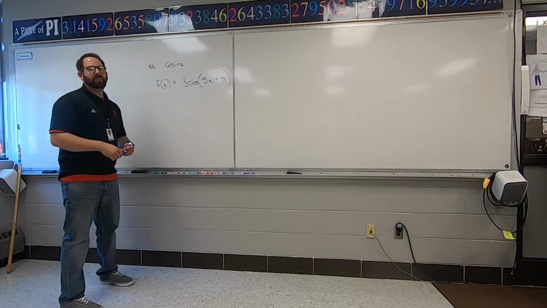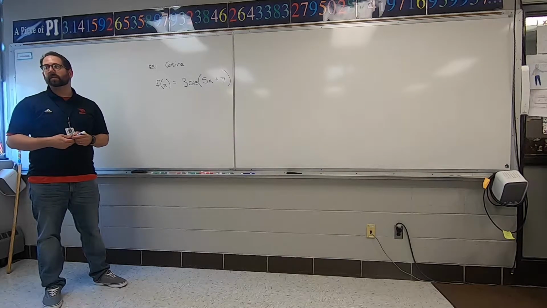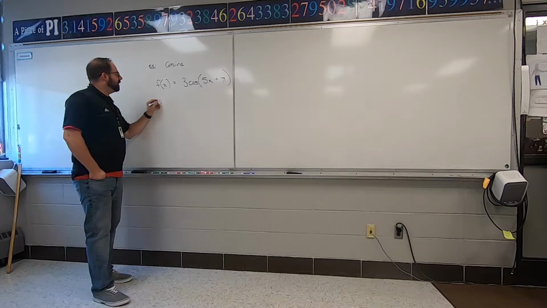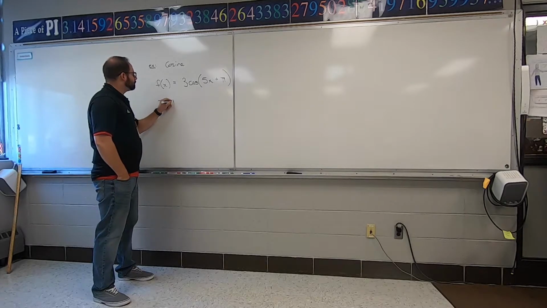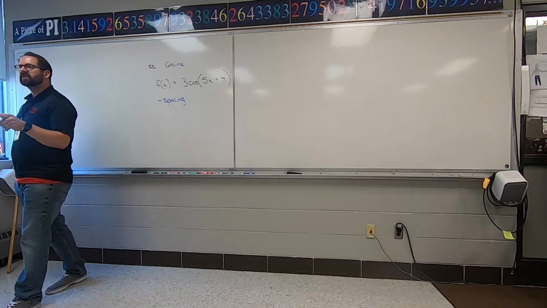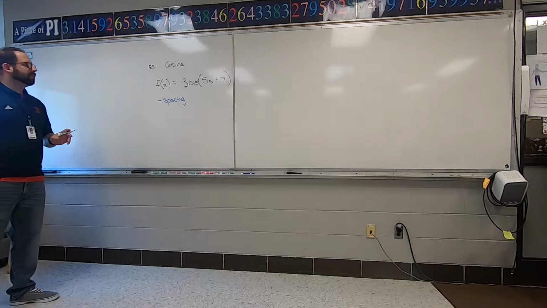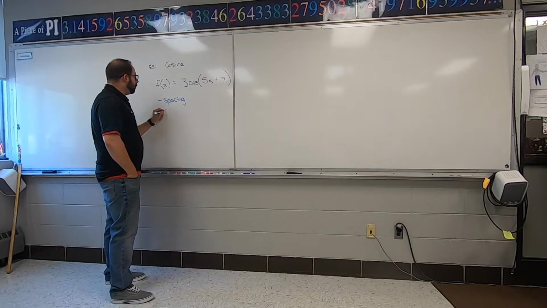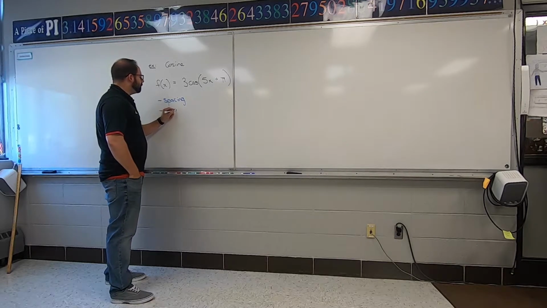Now, let's talk about the order we need to do this in. We talked about this the other day. We need to figure out the spacing first. You have to figure out the spacing between each of your hash marks. Then what we need to figure out is the actual horizontal shift.